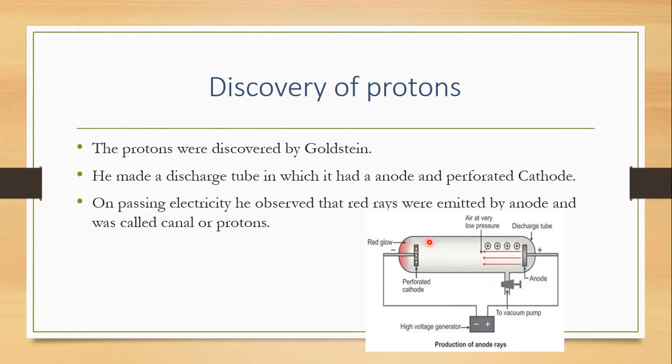What he observed is that, yes, the cathode produced cathode rays, but through these holes he also saw a red glow. This red glow was being emitted by the anode terminal. It was seen at the end of the perforated cathode, and he named them anode rays or canal rays. He said that these were being produced by the anode. They were positively charged when he observed the deflections from the magnet, and he named them protons. So this was the discovery of protons.